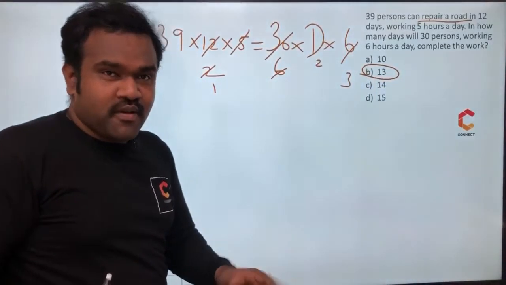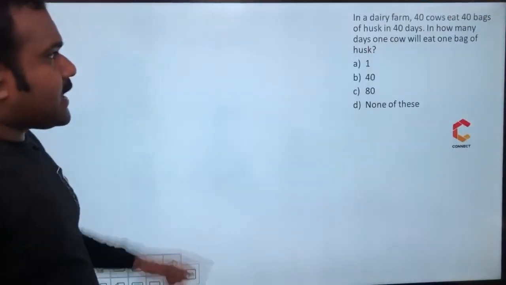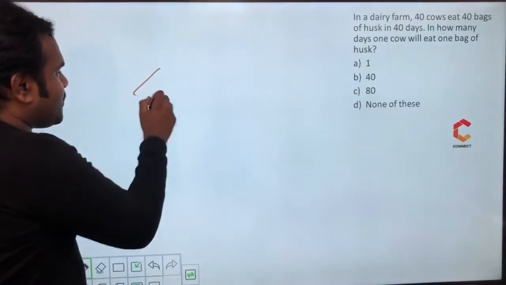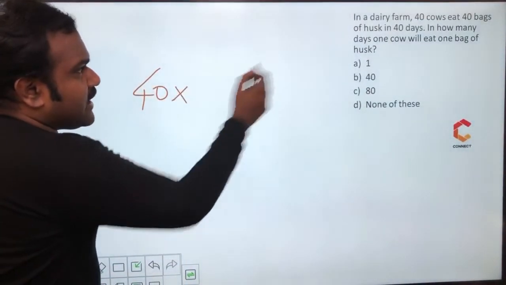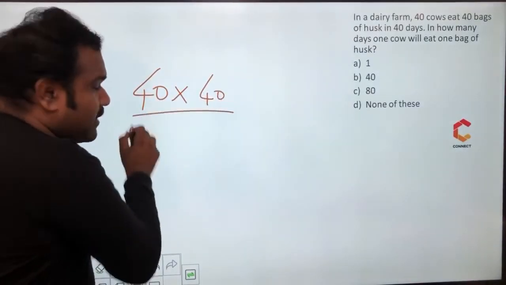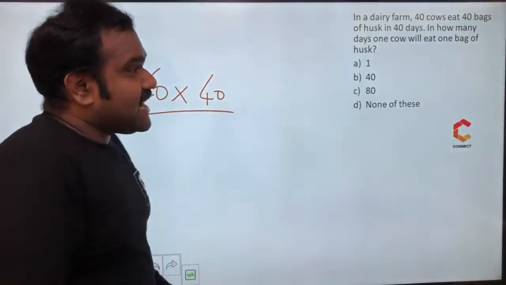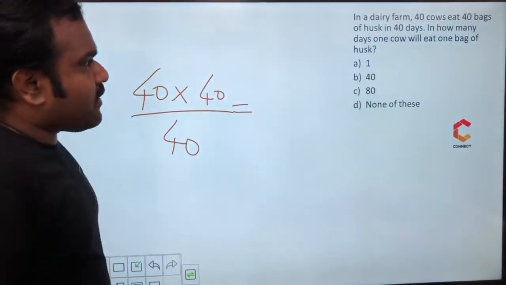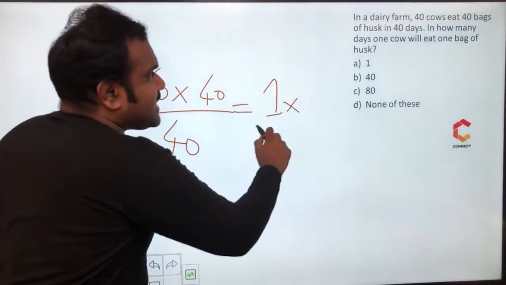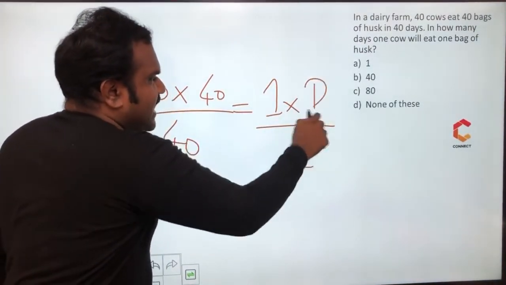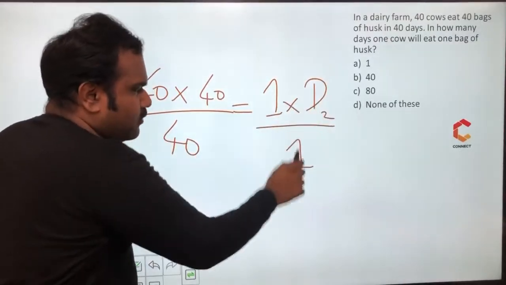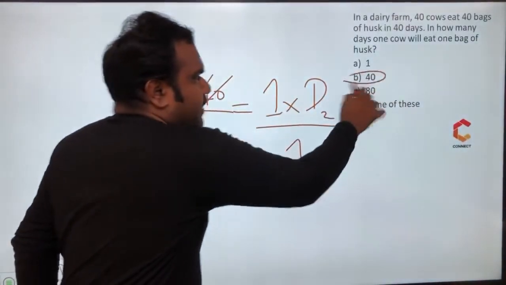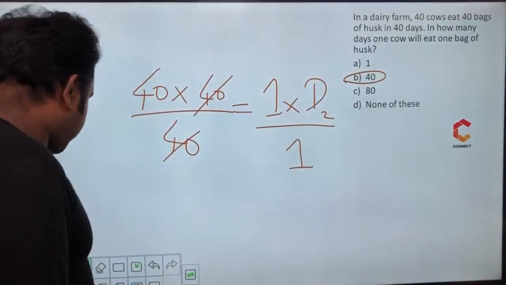Are you clear with the chain rule now? Let us go for one more problem. In a dairy farm, 40 cows eat 40 bags. So how many persons are here? 40 cows are here. Into how many days are they eating? 40 days they are eating. In the denominator, what is the work done? Work done is eating 40 bags. Keep it in mind, so 40 should be in the denominator. That should be equal to, in how many days can one cow eat 1 bag? M2 D2 W2. So 40 cancels. 40 is the final answer. Answer is 40.